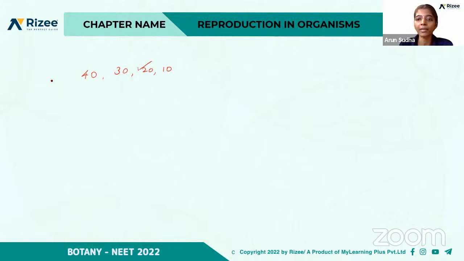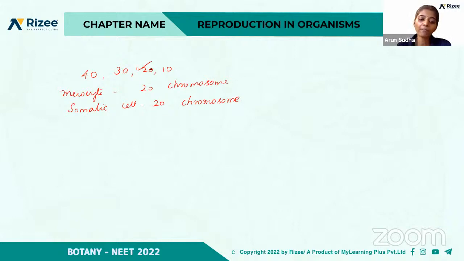You are able to follow it, right? The meiocyte has 20 chromosomes, and the number of chromosomes in the somatic cells will also be 20. But if the question is asked about the gamete, what will be the answer? What will be the number of chromosomes in the gametes? Then the answer will be 10. Gametes will have half the number of chromosomes, right? D is the right answer if the question is like that. For this question, C, that is 20, is the right answer.